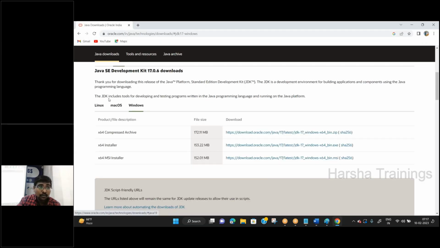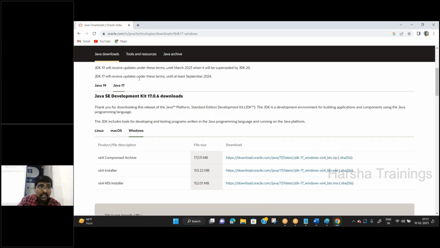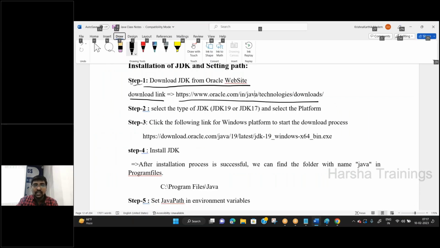Now, what is the second step? My second step is that you can select either Java 19 or Java 17. Select the type of JDK, that is JDK 19 or JDK 17. Remember, both have the same installation procedure. Okay.